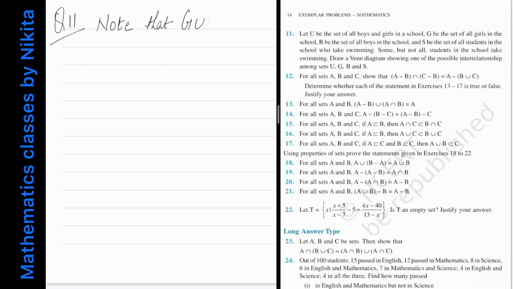G union B is equal to U. And also the intersection of G and B is equal to phi, because no girl can be a boy and no boy can be a girl. Now let's draw their Venn diagram.